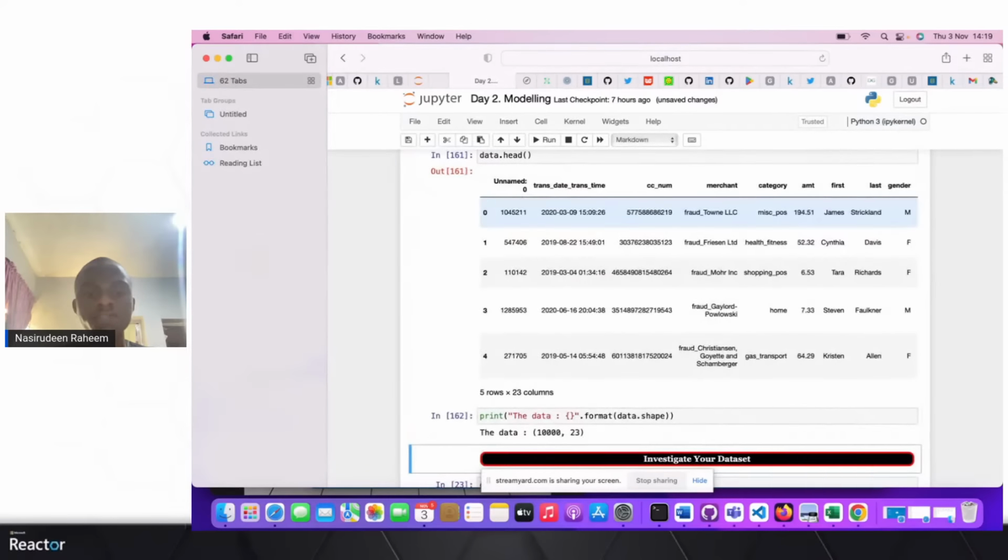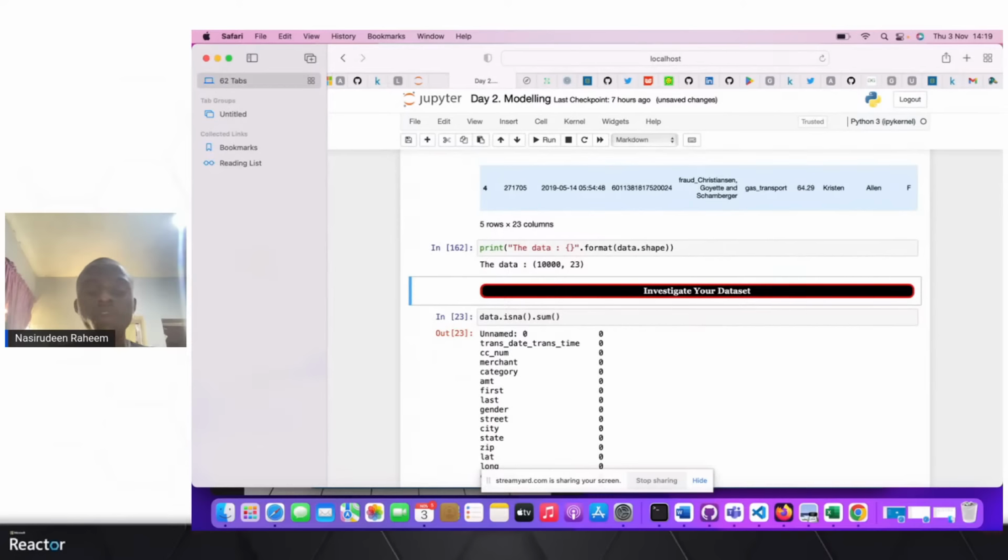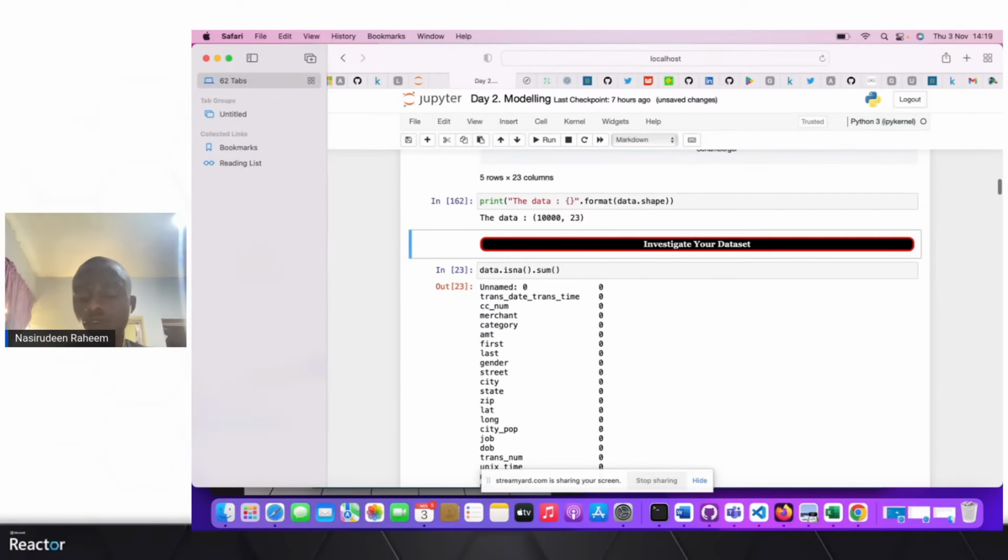So let's check our data set. The first thing we do as a data scientist is investigate our data set. We have to know the data set we are playing with. Is it messy? Is it a data set that is already cleaned? Does it have any missing values? Does it have some features that do not fit what you wanted to do? So that's the first thing we are doing.